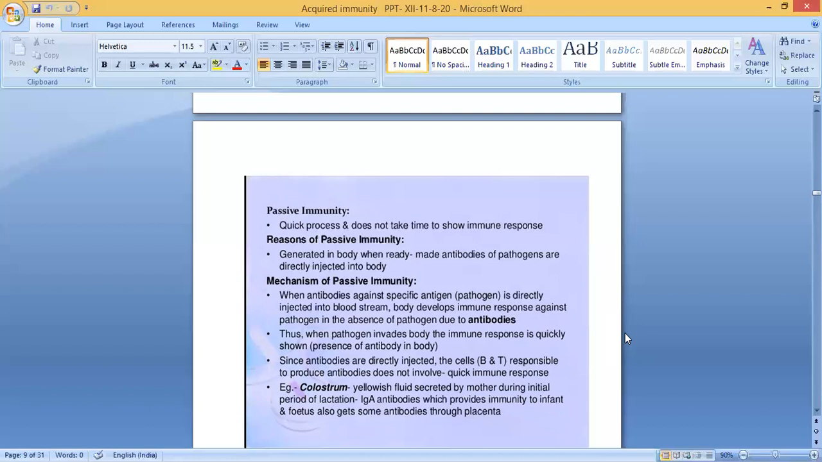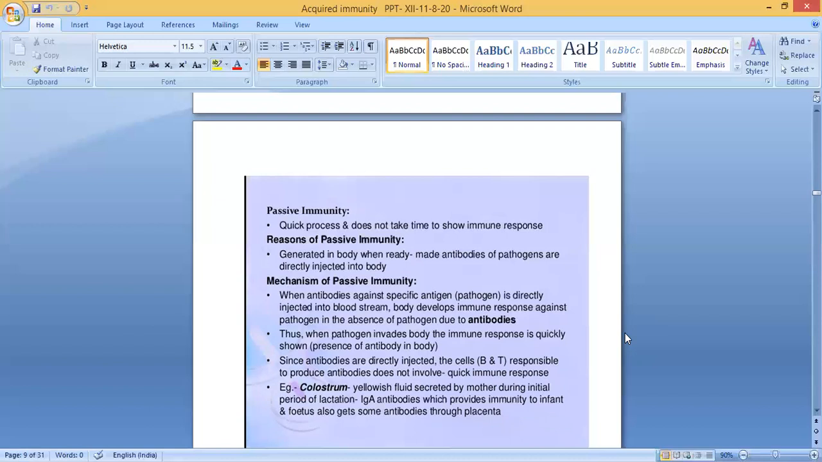For this, the best example we can tell is colostrum. It is a yellowish fluid secreted by the mother during the initial period of lactation, containing IgA antibodies which provide immunity to the infant, and the fetus also gets some antibodies through the placenta. So usually we say breastfeeding is good till the child becomes 1 or 2 years old, and the child will get good immunity.